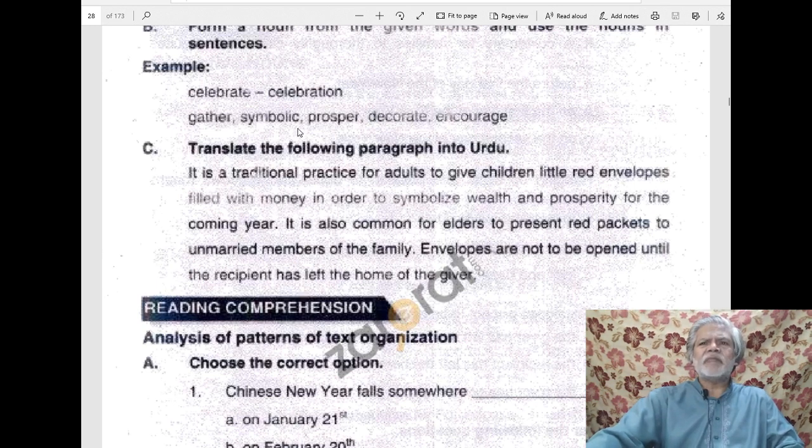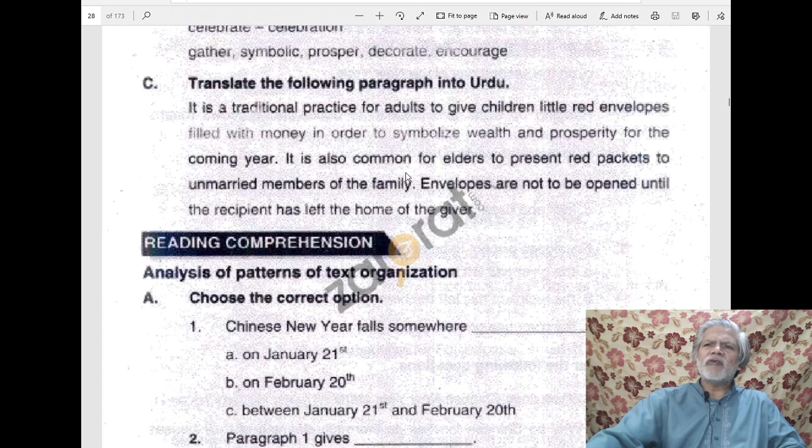Then they have given a passage for translation. I told you earlier also that translation isn't a part of our federal board paper, so we don't need this translation. However, for practice sake, you may try to translate this paragraph as well as the whole lesson in Urdu. Then analysis of pattern of text organization. Now here they have asked you different points related to the lesson, and as you have gone through the lesson, I believe that you may easily attempt this part.